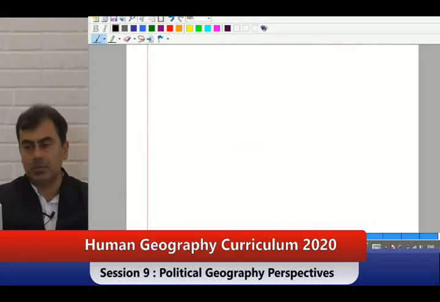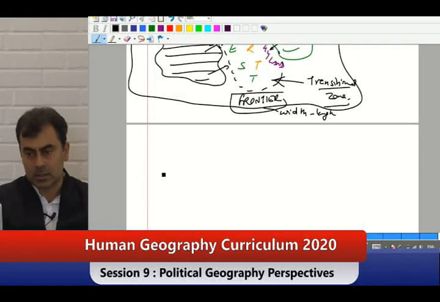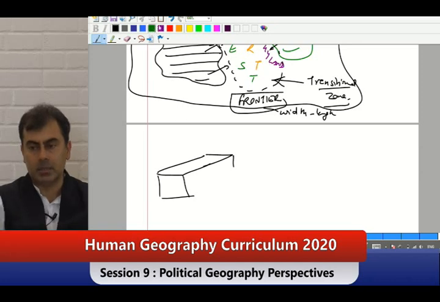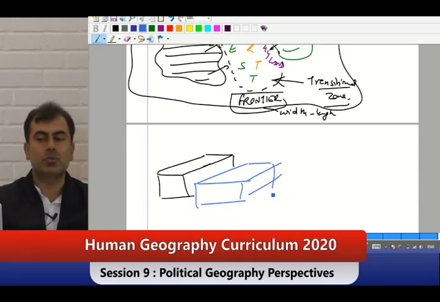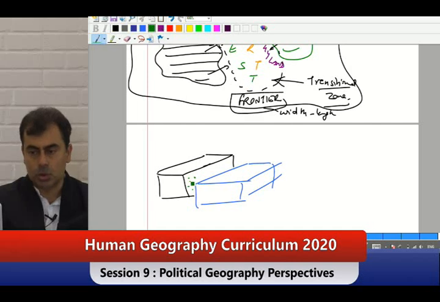Let me remind you of something from the air currents. Air masses, one air mass, another air mass, they resist mixing, and the zone of transition between them was called not front, this was called frontal zone.